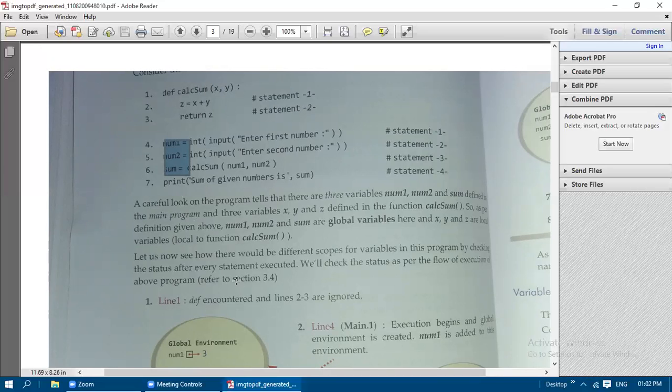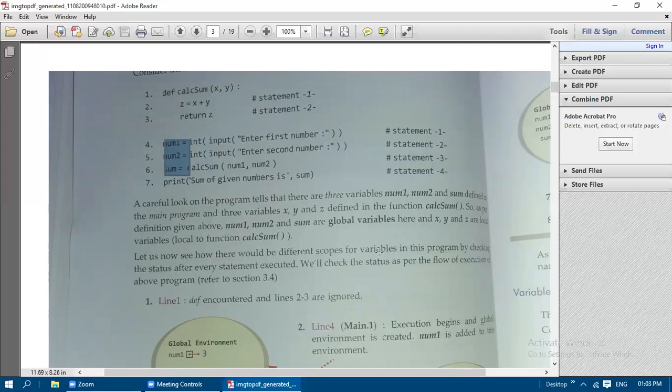I think now you are clear with global and local variables. They have given the detailed explanation in your book in a pictorial format also. Let us see that format in order to understand this topic in a better way. So let us now see how there would be different scopes for variables. Scope means limit, where we can use it, with which part only it is allowed or used.